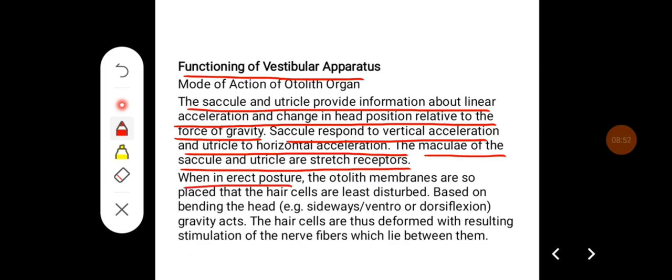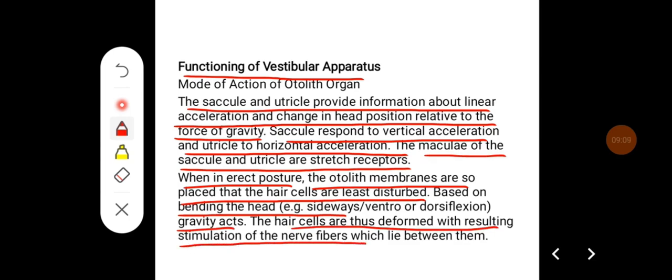When in erect posture, the otolith membranes are so placed that hair cells are least disturbed. Based on the bending of the head, that is sideways or ventroflexion or dorsiflexion, the gravity acts. The hair cells thus deform, resulting in stimulation of the nerve fibers which lie between them.